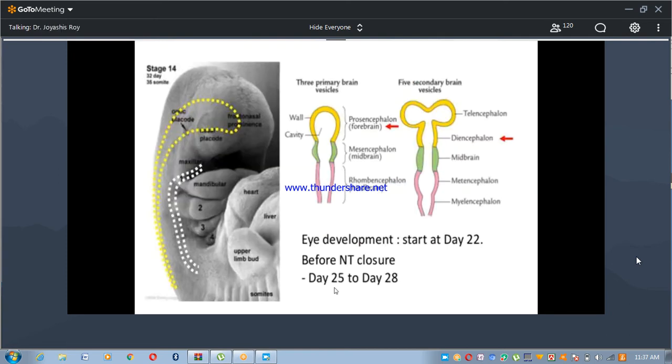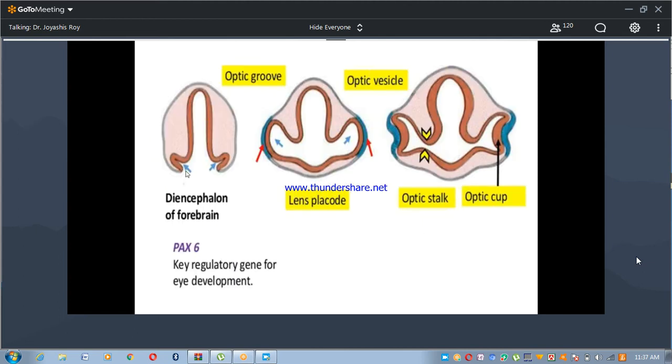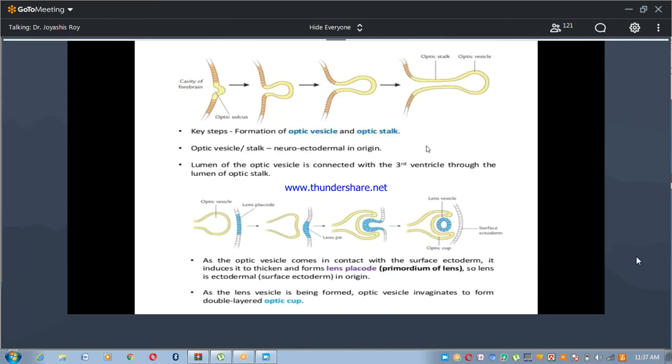Here, eye development starts at the 22nd day before neural tube closure. This is the optic placode. This is the diencephalon. On each side of the diencephalon, the optic grooves are formed. Then optic placode, optic grooves, optic vesicles. And this is the optic stalk. The optic stalk later develops into the optic nerve. And this is the cavity of the forebrain or prosencephalon.